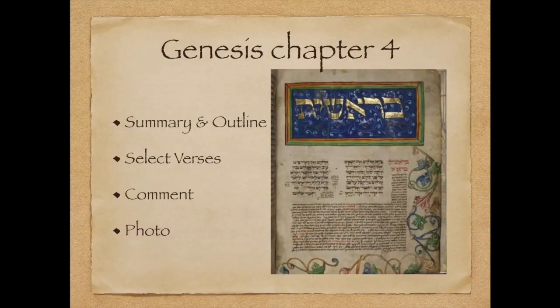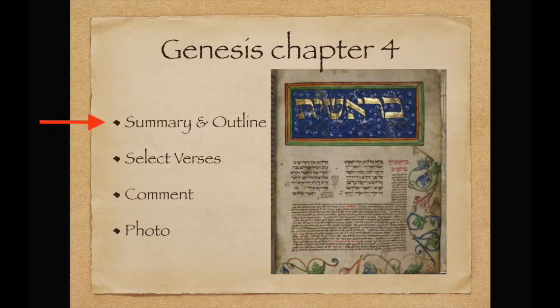Moster, PhD and Rabbi, and today we'll be studying Genesis chapter 4. This is the story of the first murder in history, and it is also the story of the first generations of mankind. Today's video is going to be broken up into 4 parts: a summary and outline of the chapter, select verses in Hebrew and in English, a comment on the chapter, and a photo. So let's begin with the summary and outline of Genesis chapter 4.